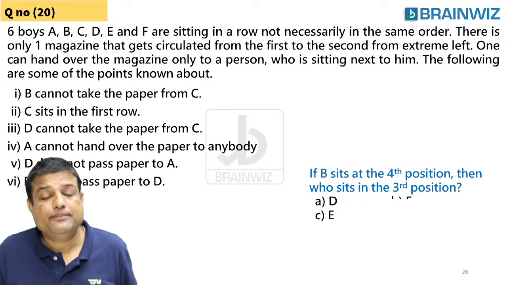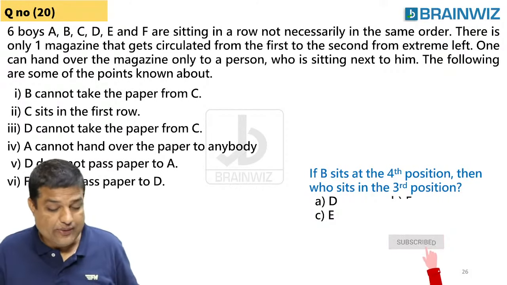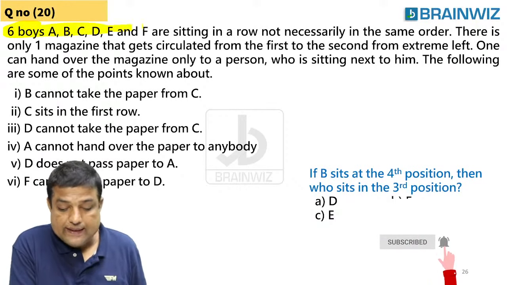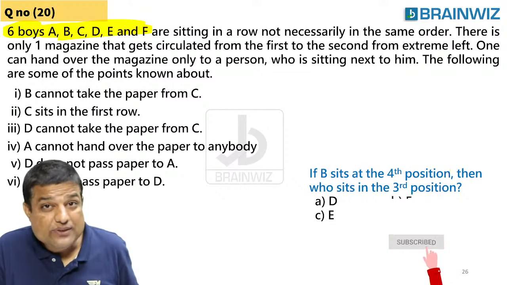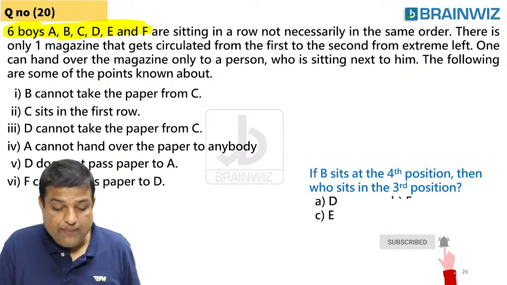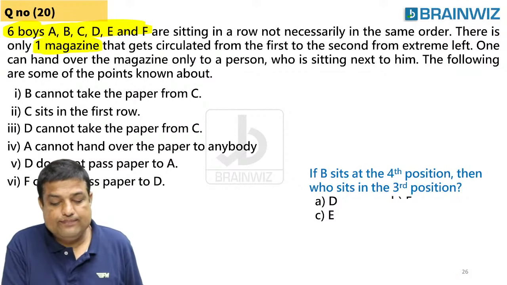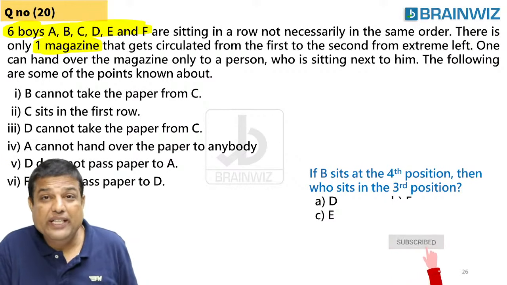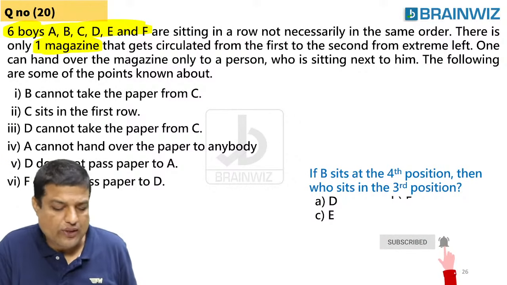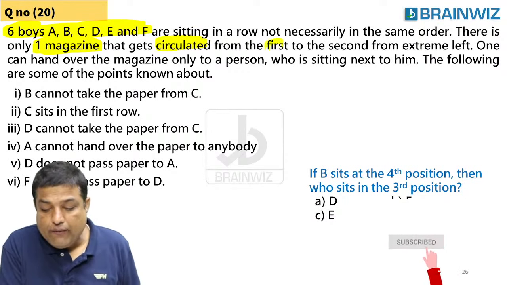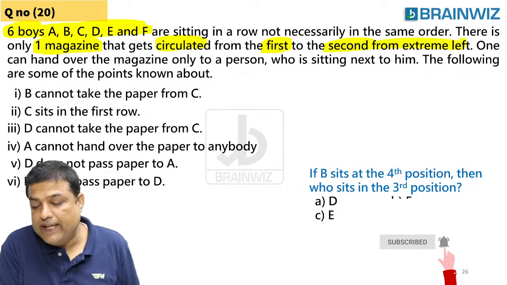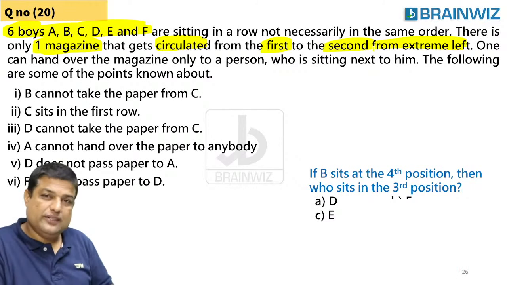6 boys are there. Listen to the question, everybody. 6 boys are there. Their names are A, B, C, D, E, and F. So there is one magazine, guys. Maybe India Today, some kind of magazine, Times, whatever. After reading, that magazine has to be circulated from the first to the second, from the extreme left. From the first person to the second person.